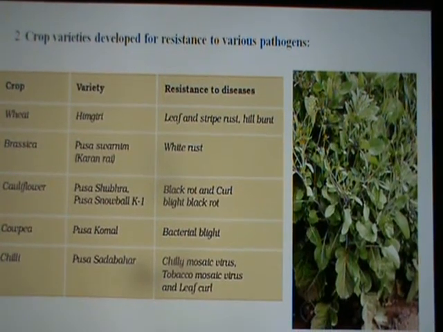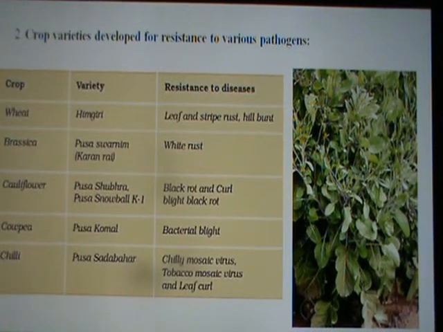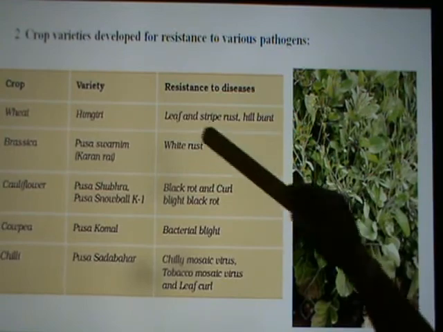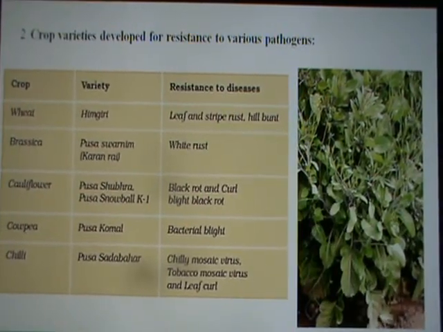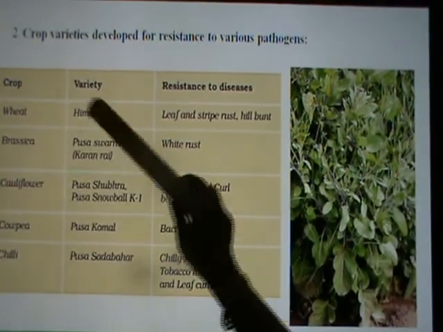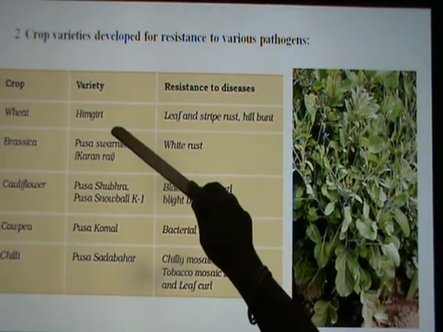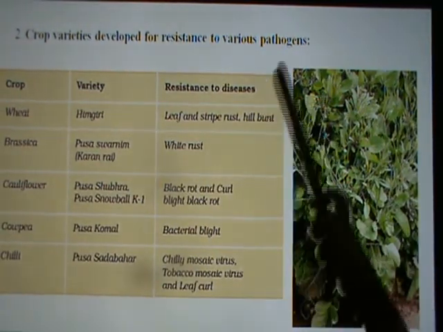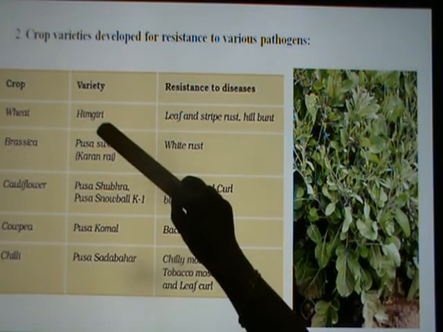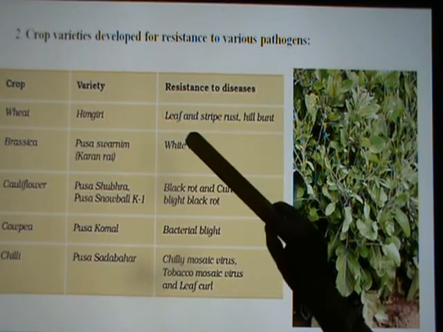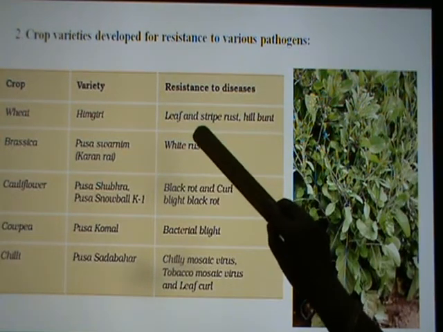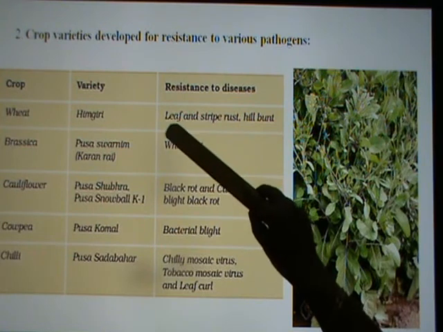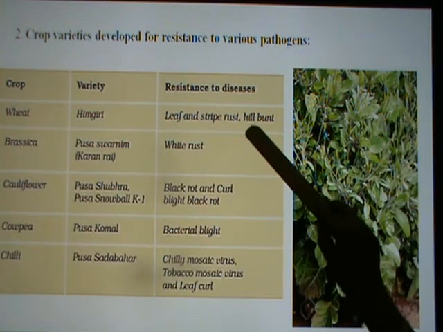Now, examples of crop varieties which are developed for resistance to various pathogens. Please learn them. It's also very, very important for multiple choice questions. A wheat variety grown for resistance to diseases is Himgiri. Himgiri can resist leaf and stripe rust and hill bunt.